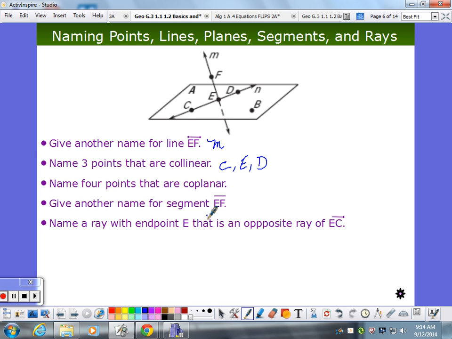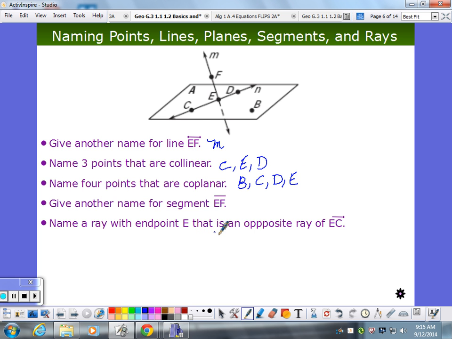Name 4 points that are coplanar. So what do you think coplanar means? On the same plane, right? So what do you think, Joseph? D, C, E, Okay, that works. All right, 4 points, they're coplanar.